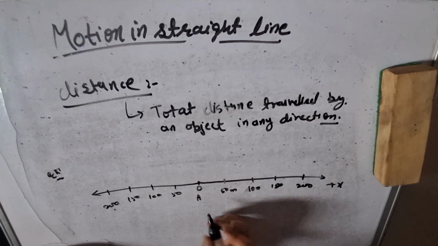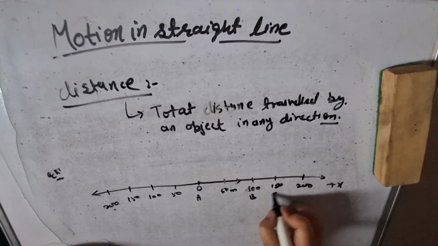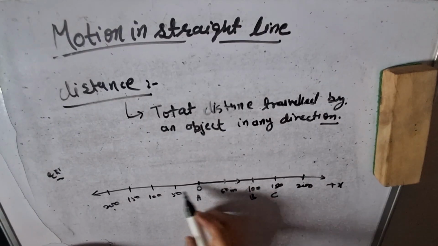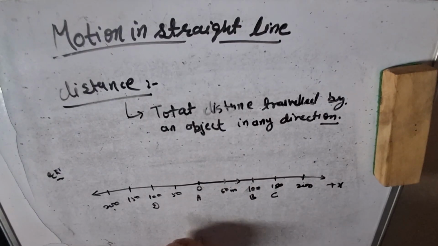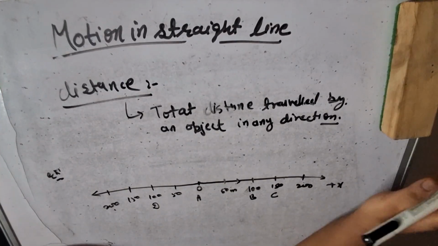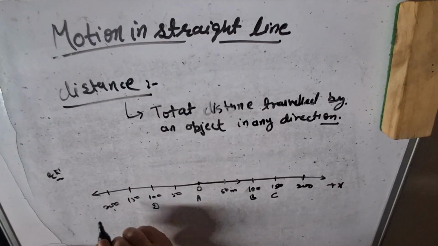Initially it's at point A, after that it reaches point B, after that point C, and if it turns towards the minus x direction it reaches point D. Let's see the difference between displacement and distance.